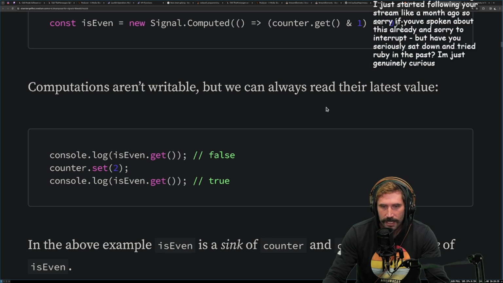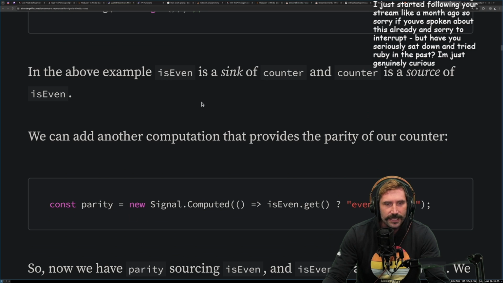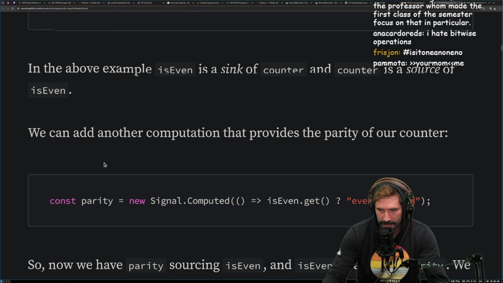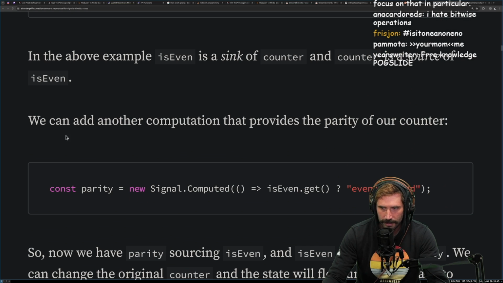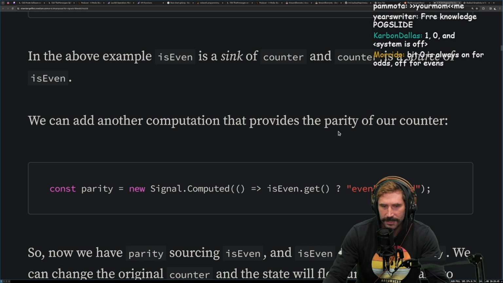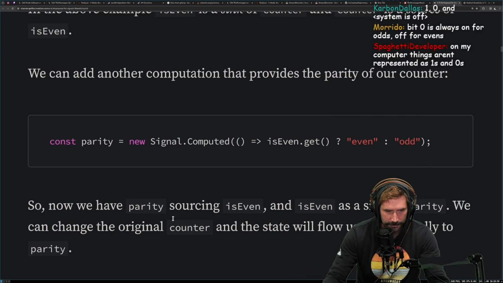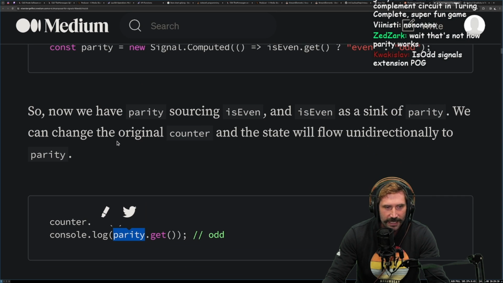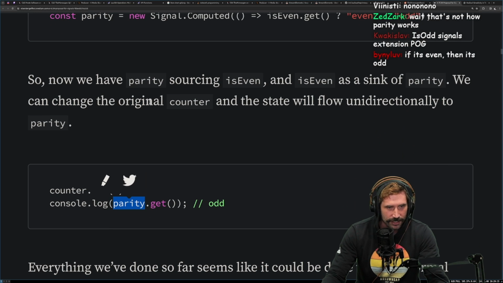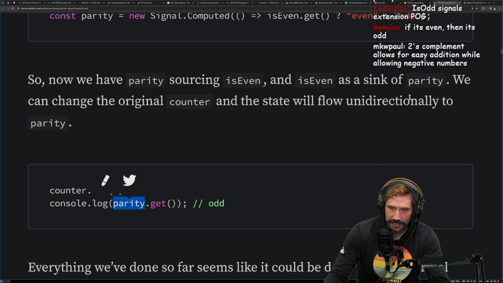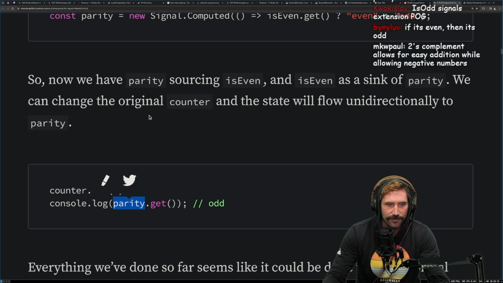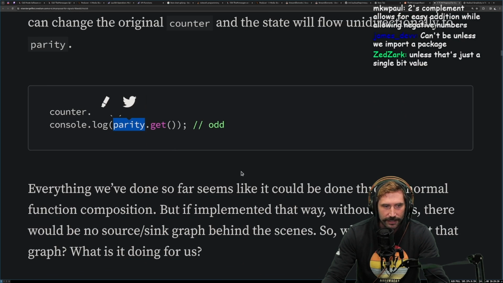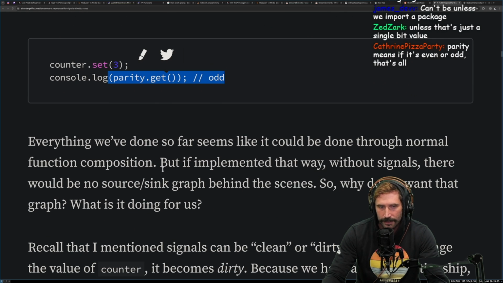Computations aren't writable, but we can always read their last values. Okay, in the above example, is even is a sink of counter, and counter is a source of is even. Okay, fair. Yet we can add another computation that provides the parity of our counter. Parity seems kind of odd that it called it parity. I'm not really sure what that word means. This guy must write language specs. So we have parity, a sink of is even, and is even is a source of parity. Even if we change the original counter, the state will flow through unidirectionally to parity. Does everyone understand this? Pretty cool, right?